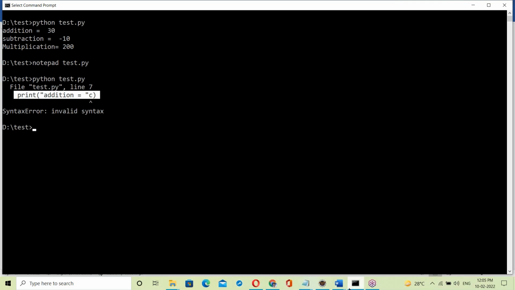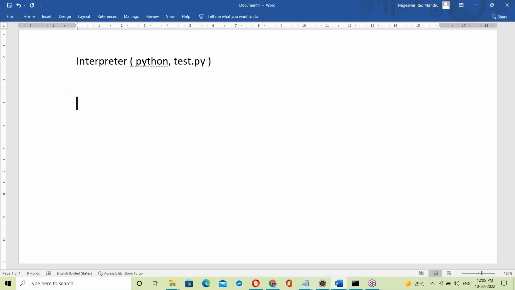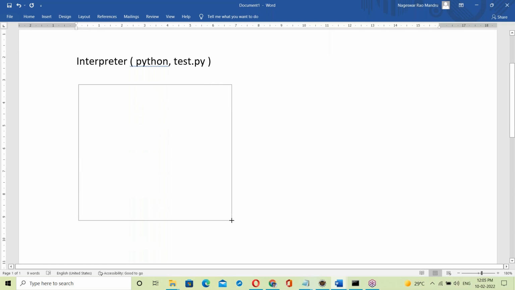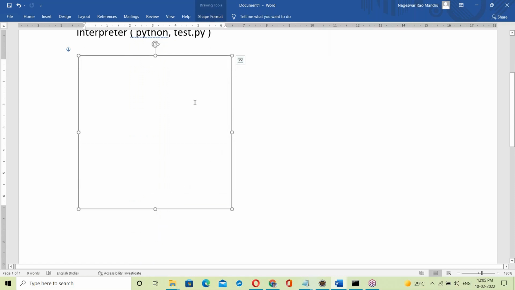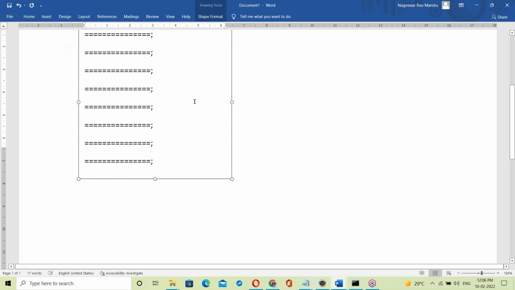Let us see how this interpreter is working. Python is an interpreter-based language. Taking the test.py Python script, the interpreter takes the first statement, then the next statement, and like this, one by one.